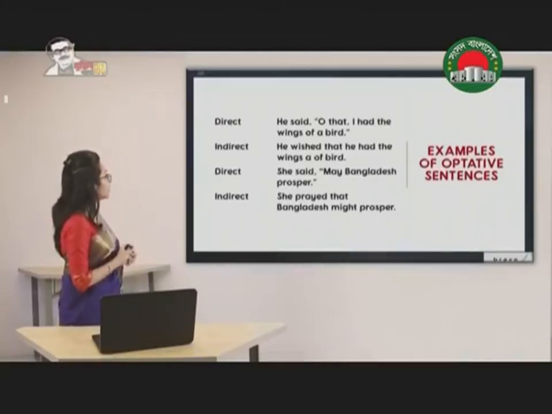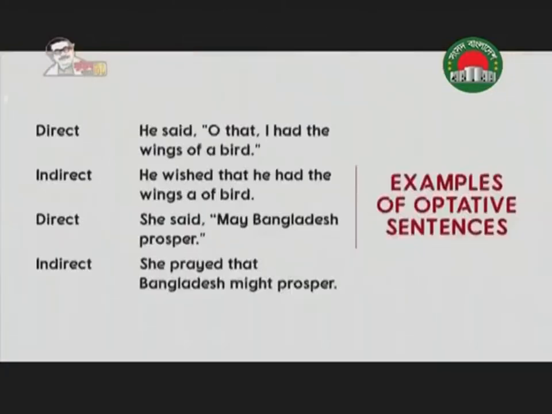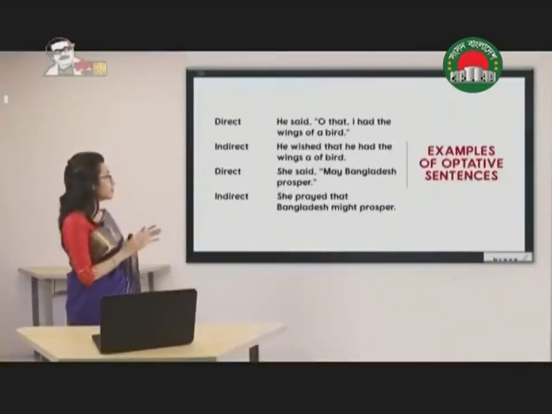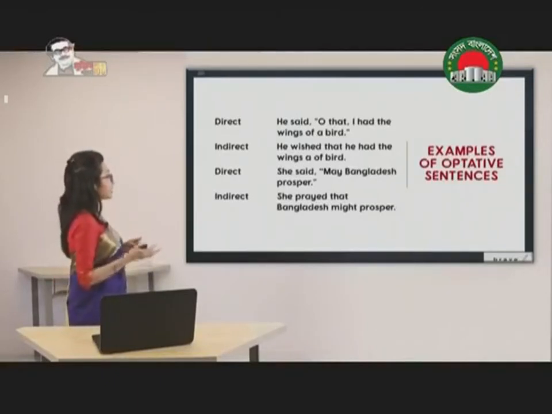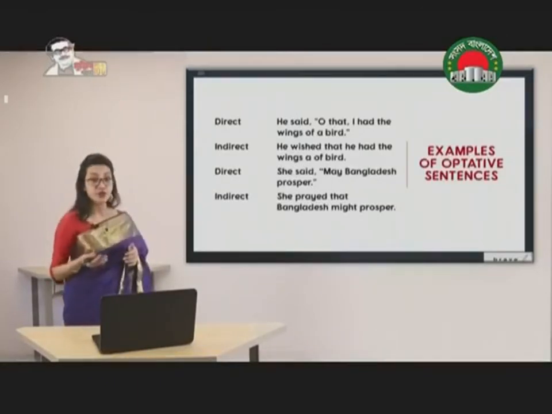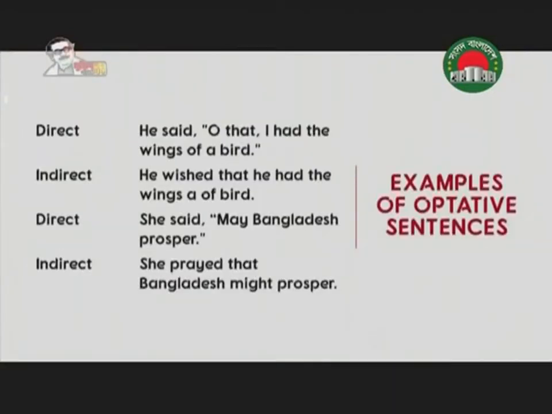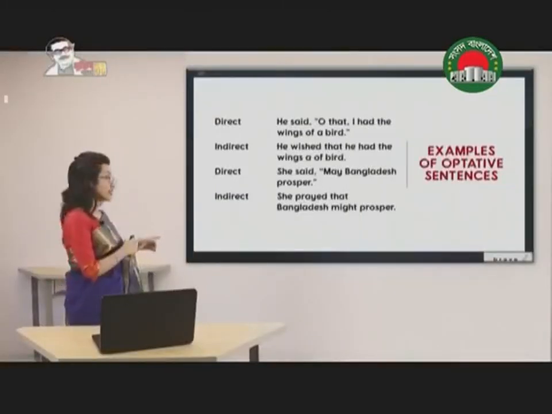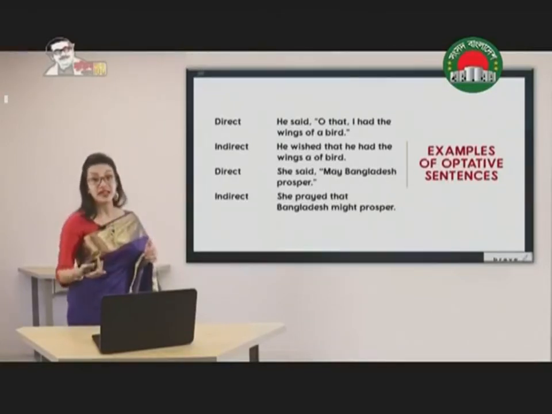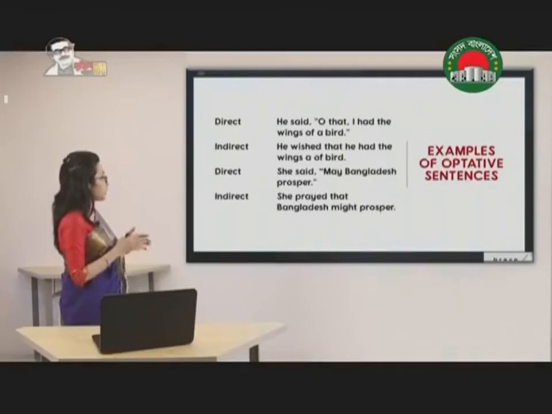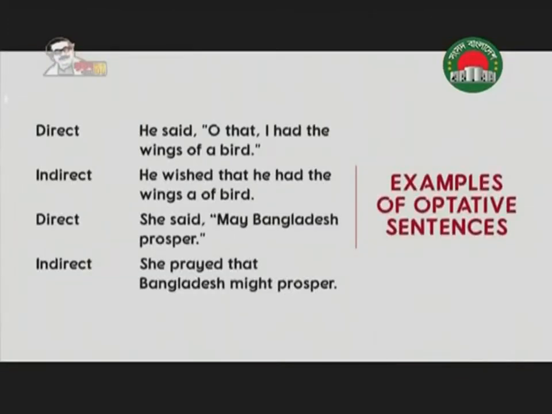Now the second one, she said, "May Bangladesh prosper." It started with the word may. It's very obvious that it's a prayer. So we have written, she prayed that Bangladesh might prosper. Remember, in case of assertive sentence, may has been changed into might. So in these cases, this is the same thing that we are seeing, that might has been replaced. So she prayed that Bangladesh might prosper.